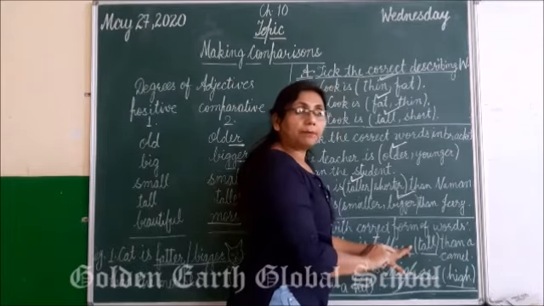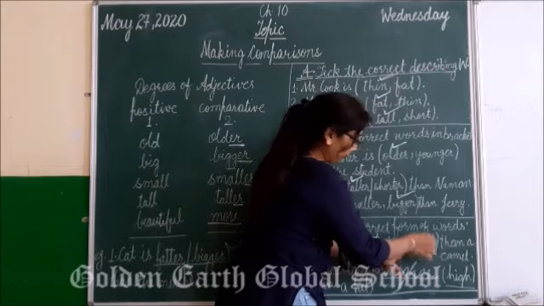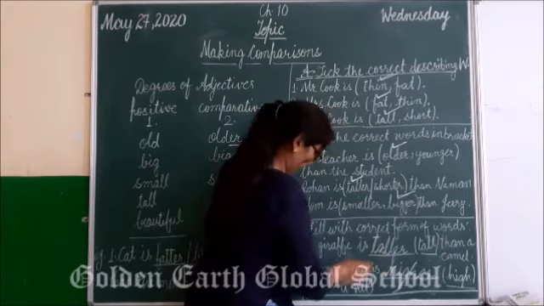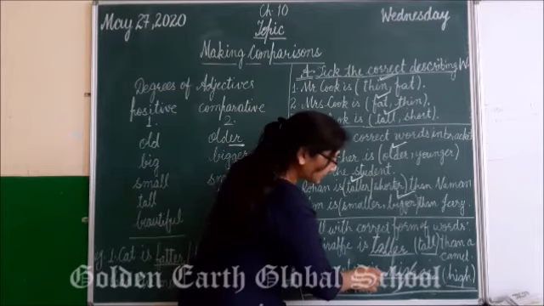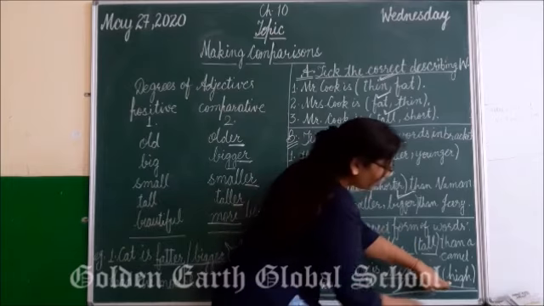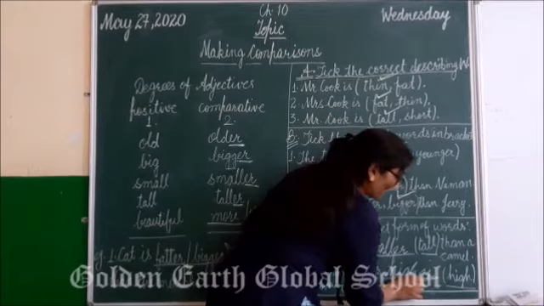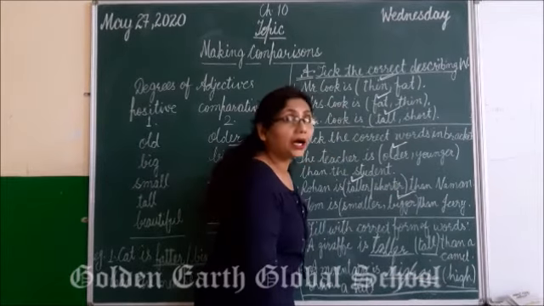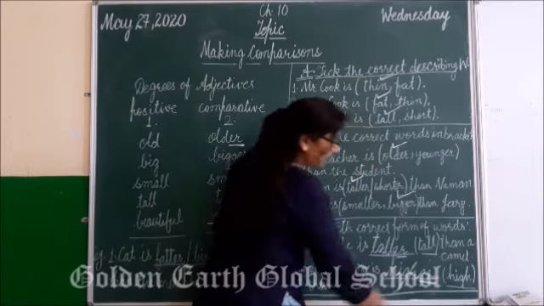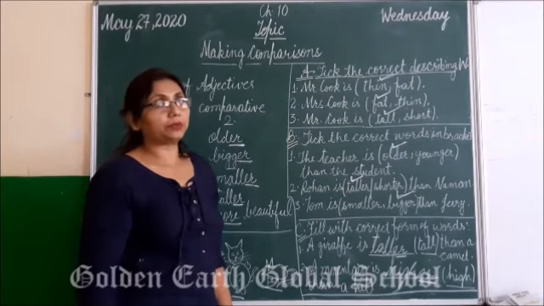Here we have to make the comparison. When we make comparison, we add ER behind the word, taller. A mountain is dash high than a hill. What will height become? Higher. So we have to add only ER behind the words to make them comparative, and that is very simple.